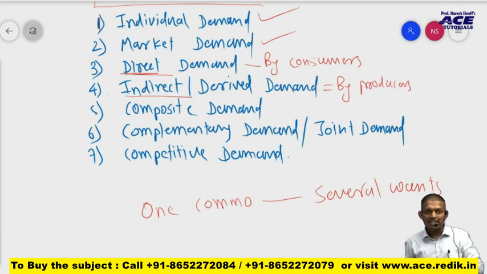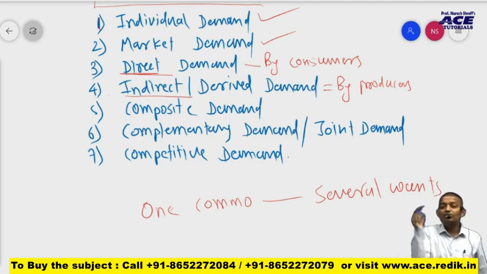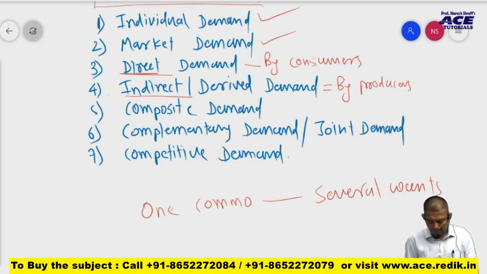We can make calls, we can send messages, we can email our official stuff, we can watch movies, we can listen to music, we can do all our banking, we can buy insurance, we can shop with that thing, and a number of things can be done with the help of cell phones. So when a person buys a phone, does he buy it for satisfaction of a single want or multiple wants? The answer is multiple wants. So demand for a cell phone is a composite demand.